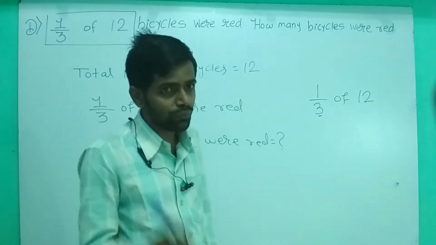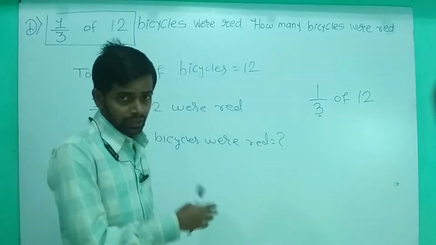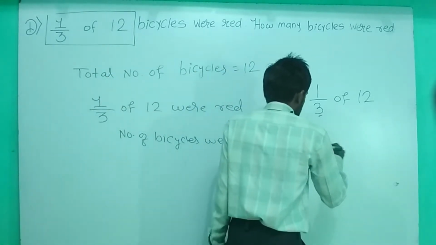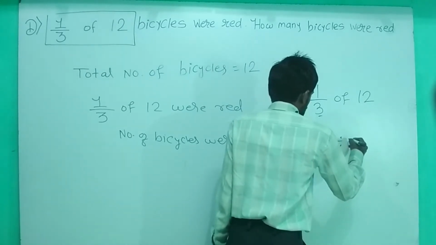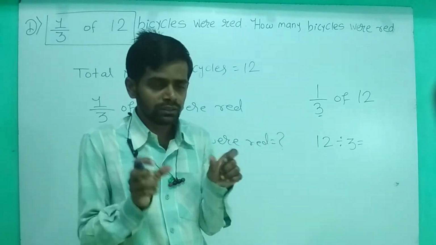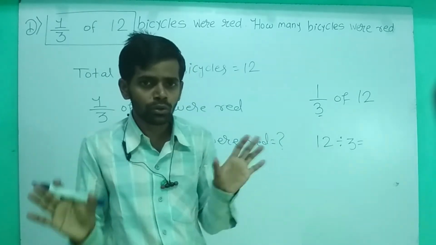So we will directly divide the 12 by 3. 12 को सीधा 3 से divide कर देंगे. ठीक है? Because division means equal sharing. Okay, that means creation of groups which contain equal objects. ठीक है? Equal objects होने चाहिए.